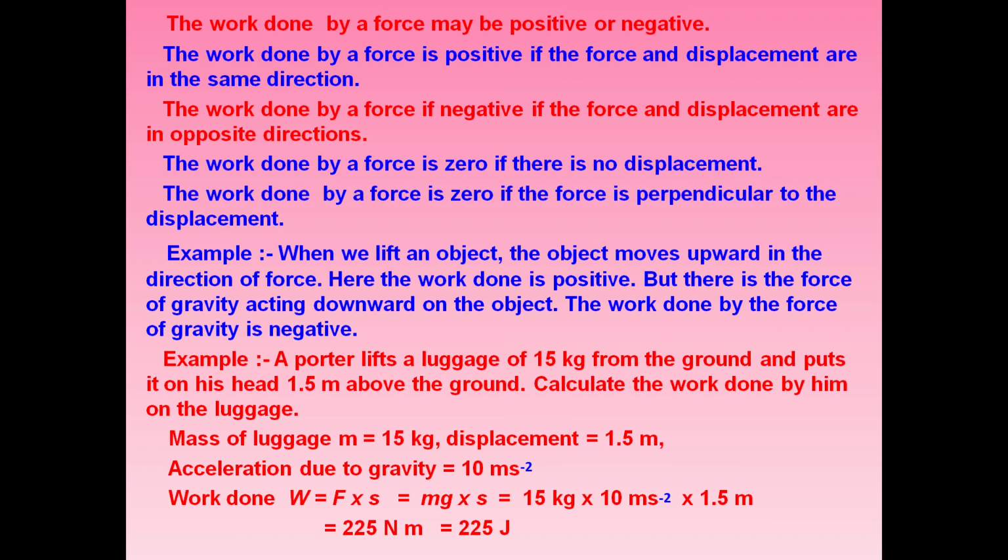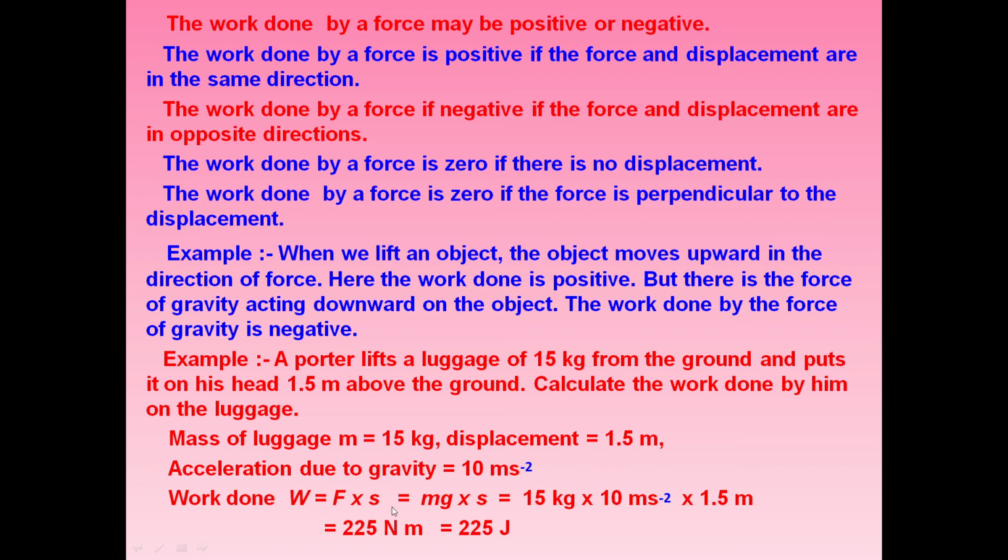Now let us do another example. A porter lifts a luggage of 15 kilogram from the ground and puts it on his head 1.5 meters above the ground. You have to calculate the work done by him. Now, mass of luggage m is 15 kilogram, that is given. Displacement is 1.5 meters. And work done will be, formula is F into S.